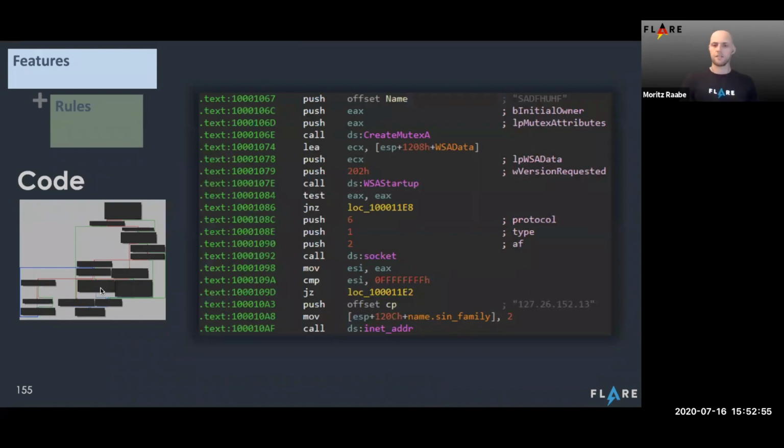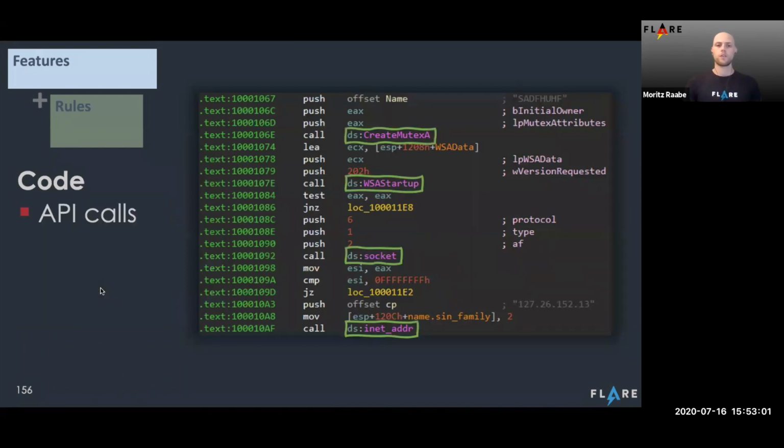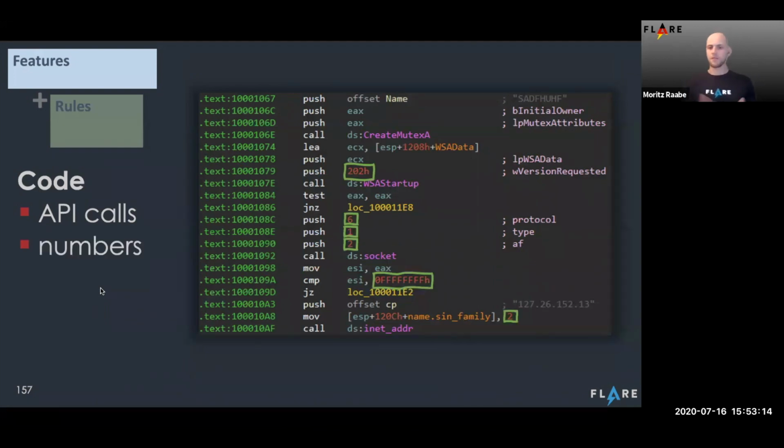Here's an example code segment disassembled in IDA Pro, and some of the interesting features that we pull out with the feature engine are API calls, which are present in the binary to allow for any functionality in the program to happen. Then numbers, which are commonly used as constants being passed to such functions to specify their real behavior, or in programming constructs such as loops or conditional jumps.